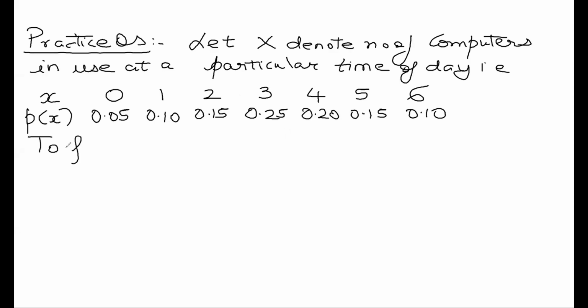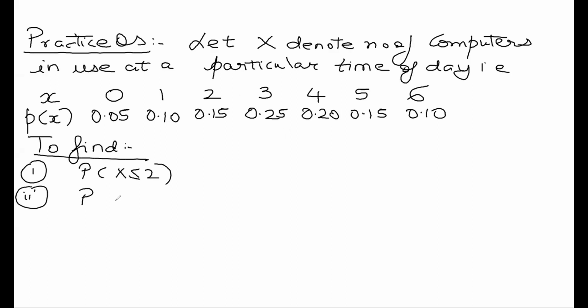So they ask us to find the following: probability of X less than equal to 2, probability of X greater than equal to 3, and probability of X lying between 2 and 5.